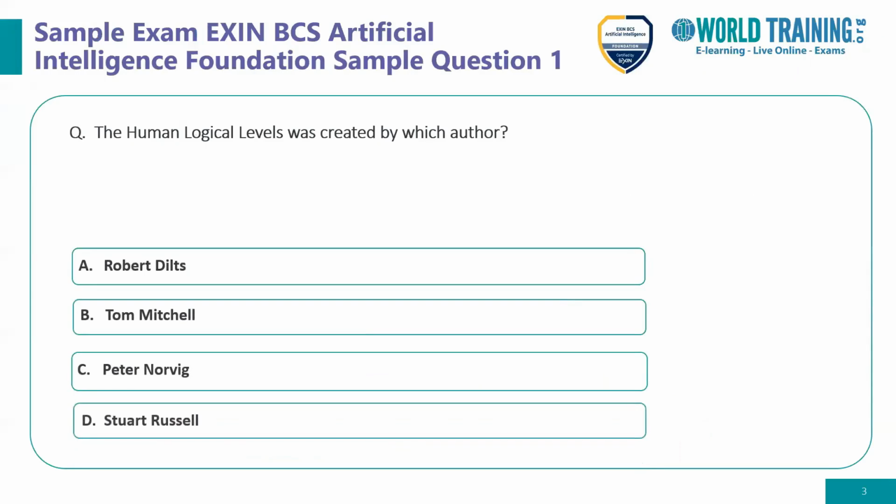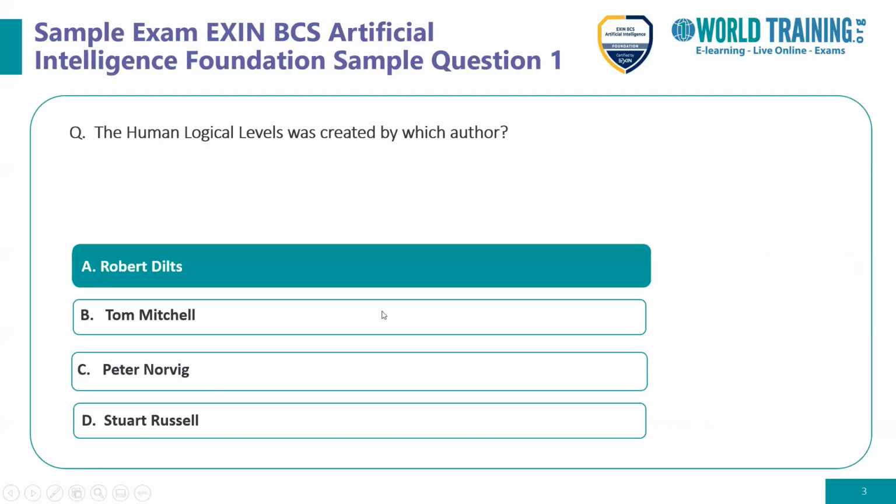Question number 1: human logical levels were created by which author? We have seen this as part of the overall course content. Let's look at the options. Option A says Robert Dilts. Option B says Tom Mitchell. Option C is Peter Norvig. Option D is Stuart Russell. If we remember this, the answer is option A, Robert Dilts.